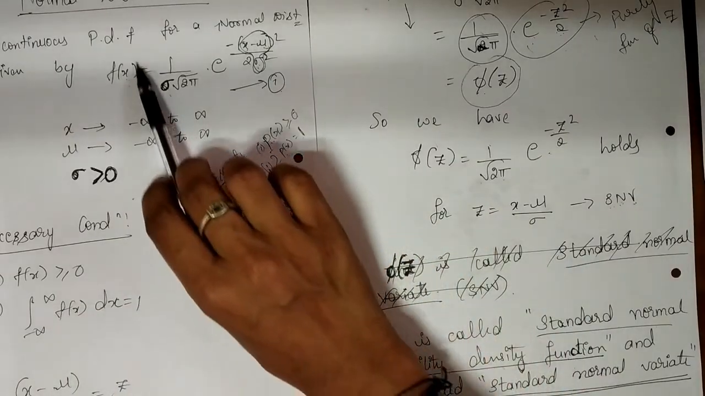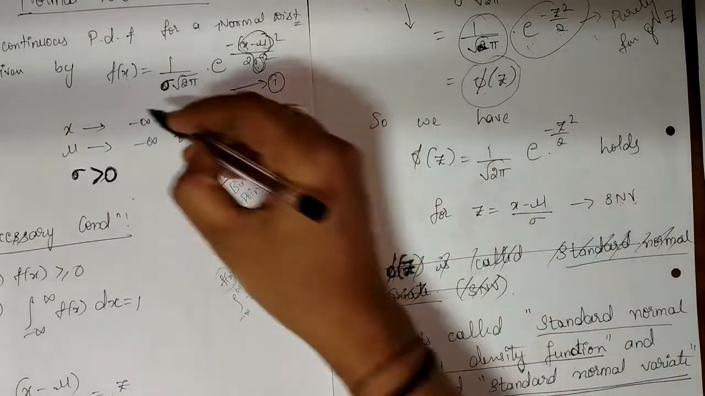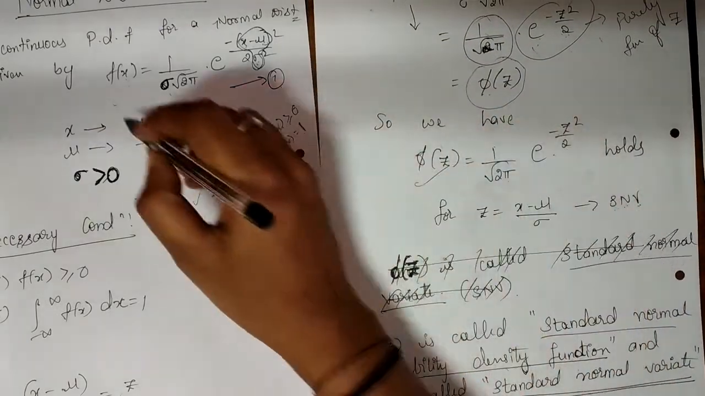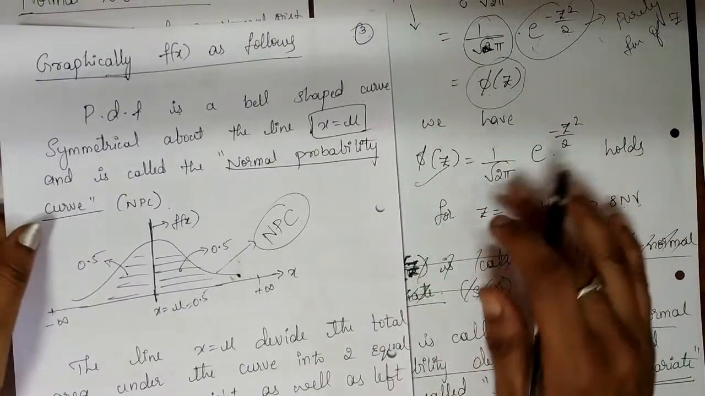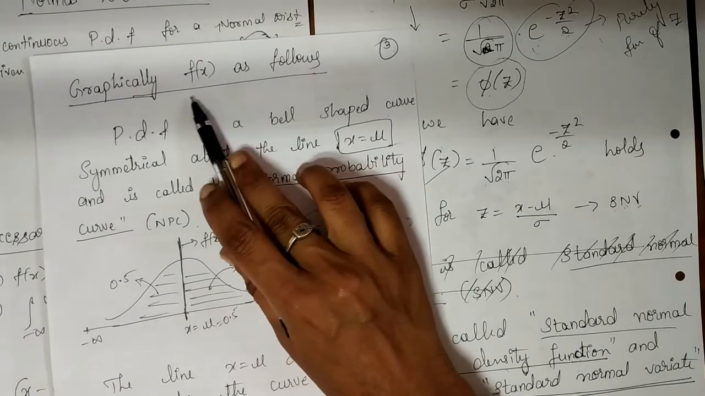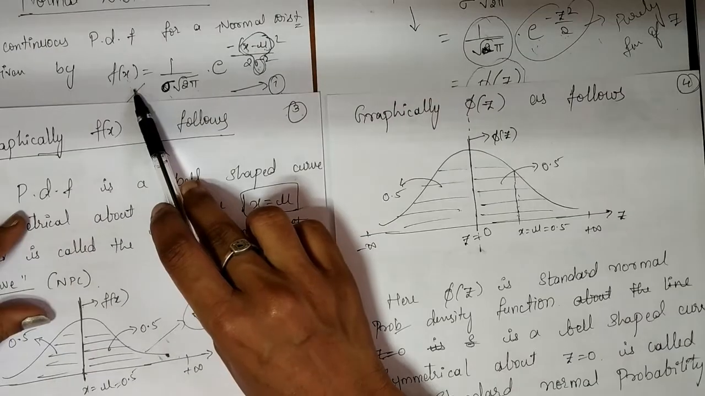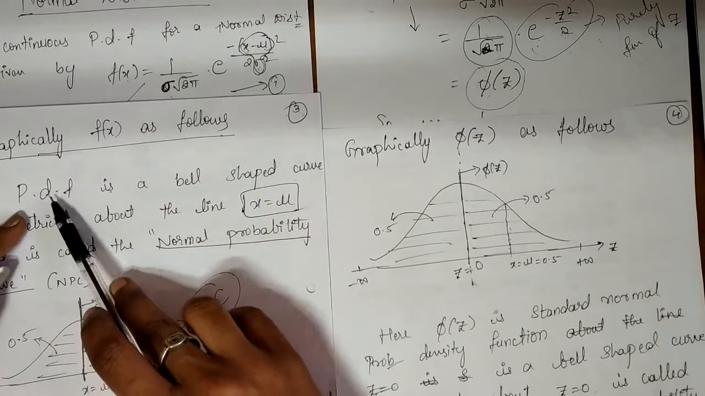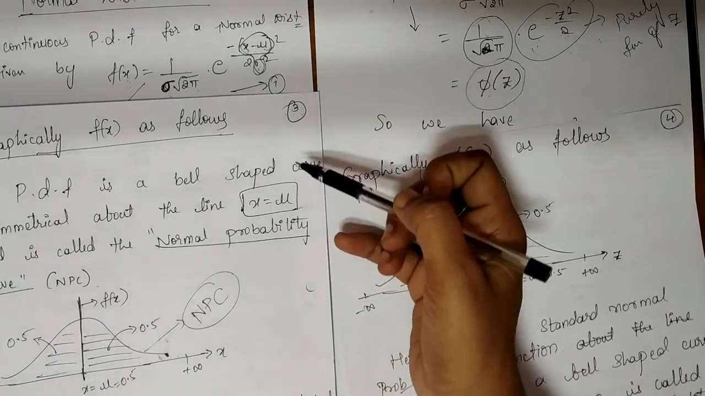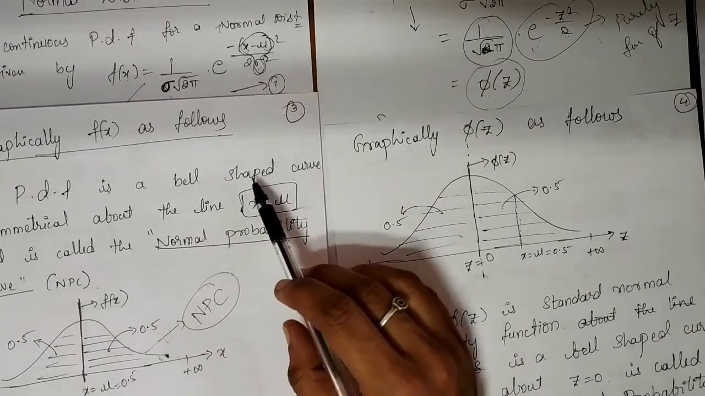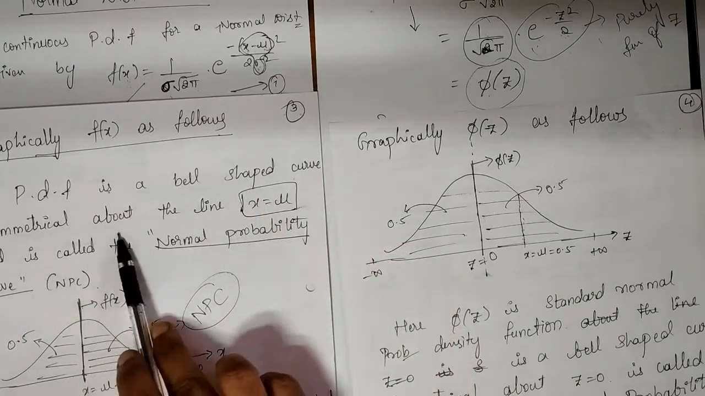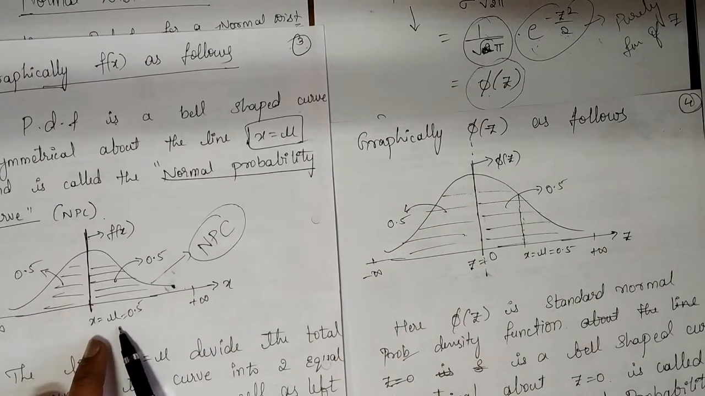Let us understand this f of x and phi of x graphically. Graphically, f of x is as follows. F of x is the probability density function. This PDF is a bell-shaped curve. When you draw it under the graph, it will be a bell-shaped curve, symmetrical about the line x equal to mu.